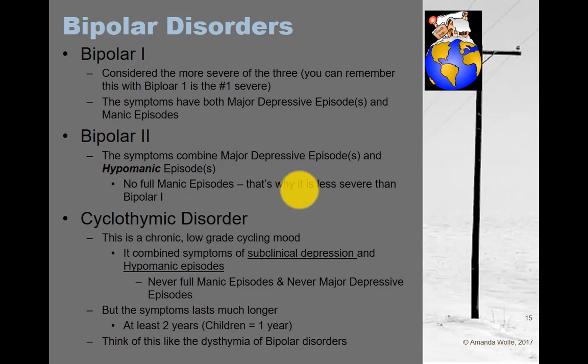Now, again, cyclothymia, hopefully you've recognized that that thymia root means a chronic low-grade something, right? Cyclothymia is a chronic low-grade cycling mood, okay? So an excellent way to remember that: thymia cycles, right? Low-grade cycling, as opposed to dysthymia, which is low-grade depression, okay? It combines subclinical depression and hypomanic episodes. So you never have both. So again, it's less severe, but it's 2 years, okay? It's like dysthymia in that it's chronic and it's low grade, okay?